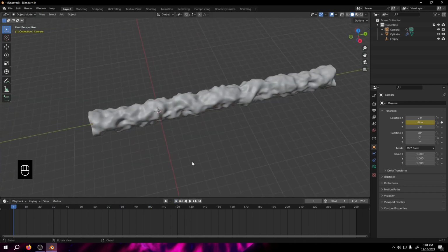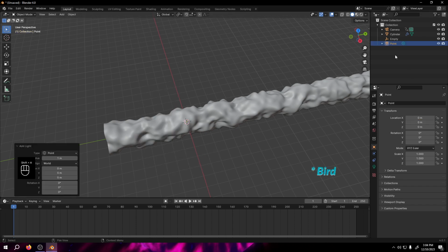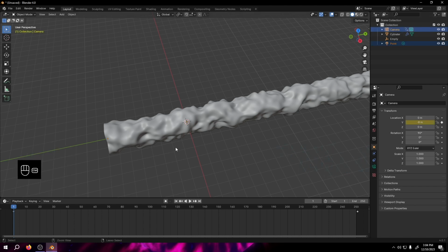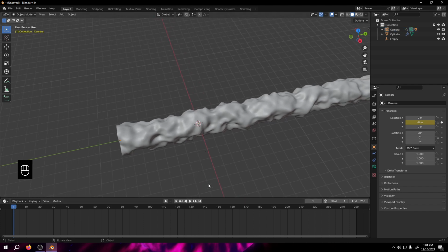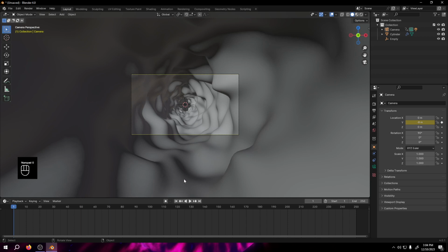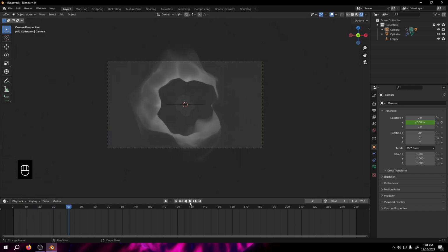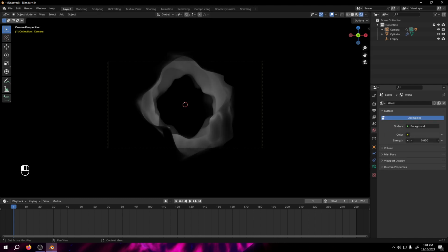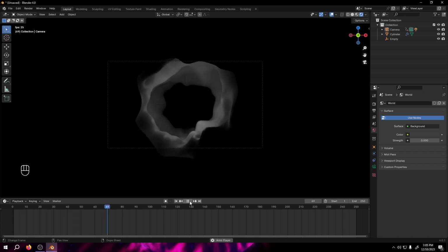So now what we're gonna do, let's add some light to it. So point light, and that point light must follow that camera, so let's select the camera also and Ctrl P to parent those objects. So let's see on render view. You see, it's a light here, so it's moving according to the camera. So let's go to world, and strength should be 0, so we don't need any external natural light here.